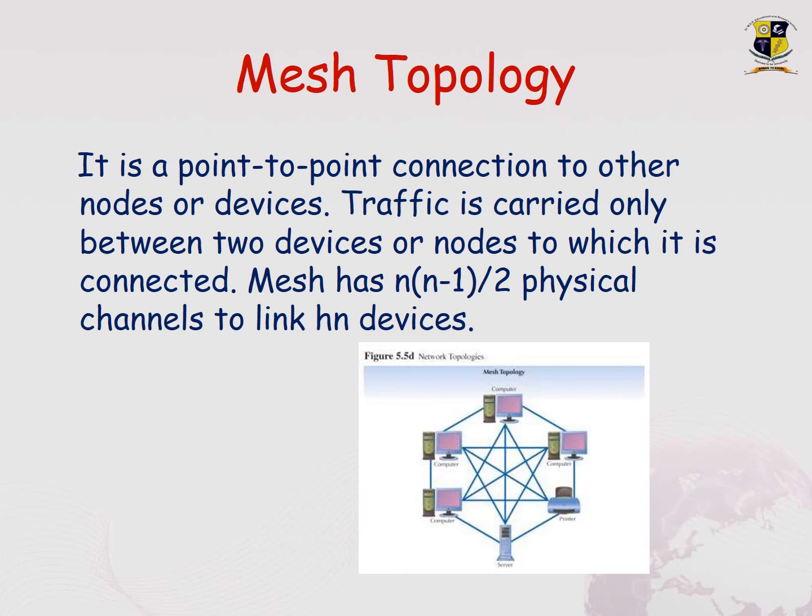Coming on to the next one, mesh topology, which works on the formula n(n-2)/2. It is a point-to-point connection to other nodes or devices. Traffic is carried only between the two devices or nodes to which it is connected. So a mesh has n(n-2)/2 physical channels to link n devices.